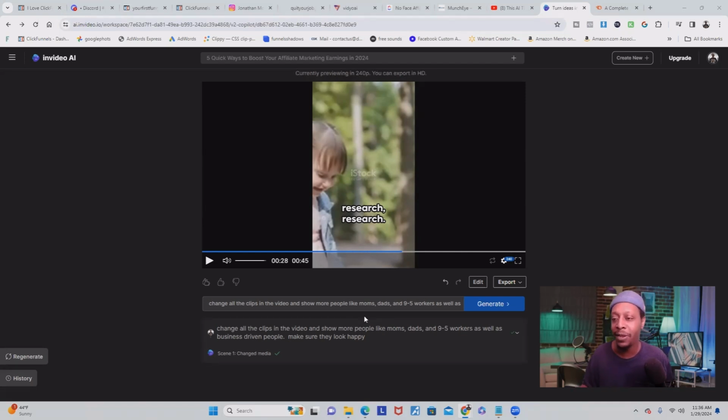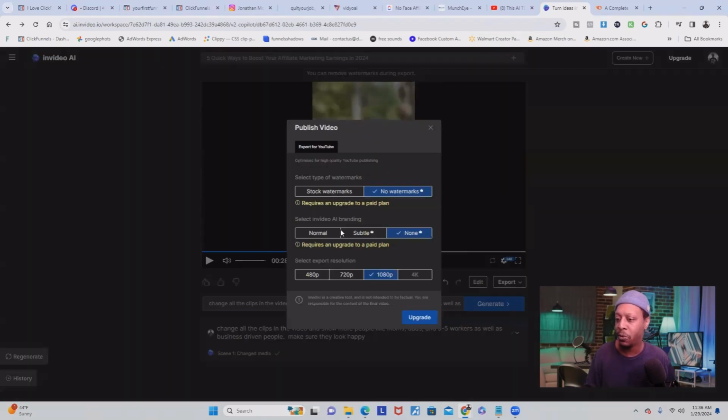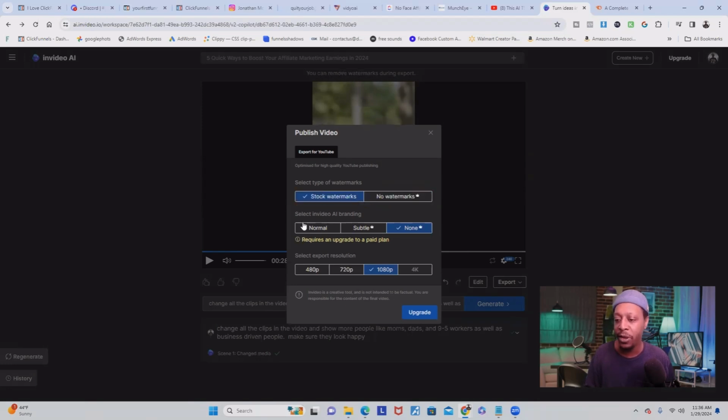Now, again, you can spend as much time as you want on each video and make as many changes as you want, even in the free version of AI in video. But when you're ready, all you have to do is click the export button and go to export video, and it's going to give you these options right here. Of course, if you want no watermarks, you've got to upgrade. But if you're okay with that, it's going to be free. And you can select the size or the branding, none.